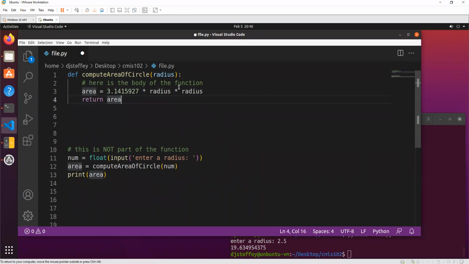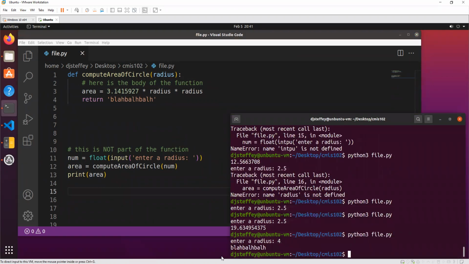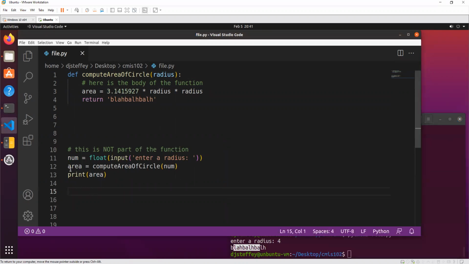Well, yeah, I mean, you can return absolutely anything you want to. I could return blah, blah, blah, right? I can return that. And then watch this down here. If we run this, I type in a radius of 4, but it prints out blah, blah, blah. Why? Because I said the area is equal to whatever this returns. And then I'm printing it out. Well, it turns out that's what it returned. Now, that's not very useful because I expected it to compute the area of a circle. But yes, you can return absolutely anything that you want to.